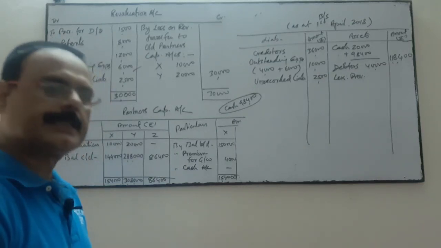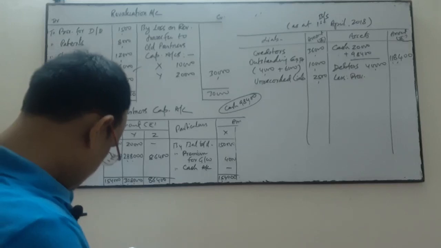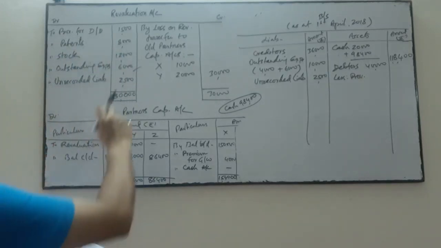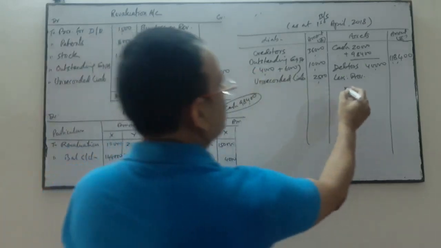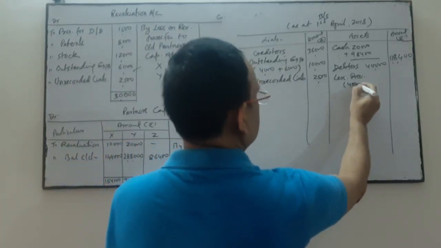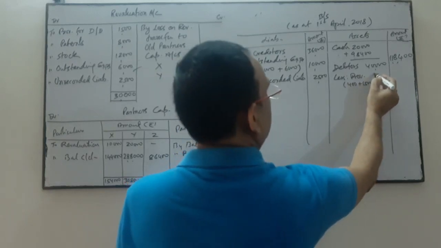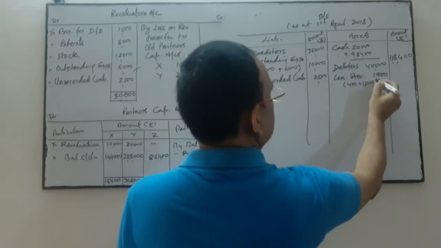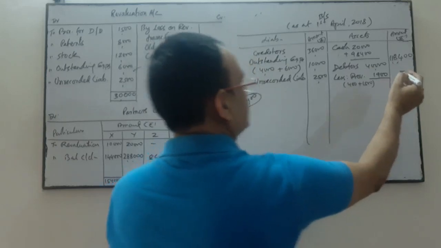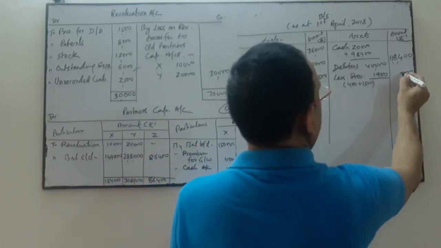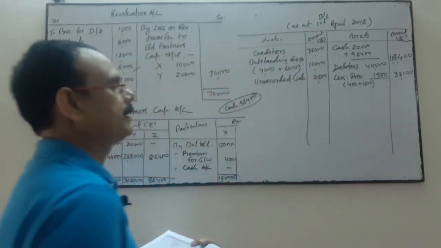Provision for doubtful debts in the balance sheet is 500, and provision for bad and doubtful debts is increased by 1,500. So it is 1,900. So we'll deduct 1,900, so 38,100.